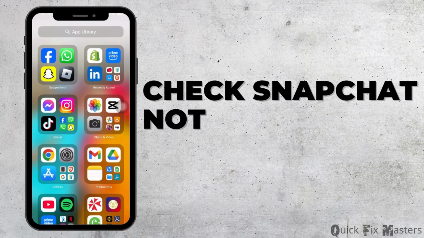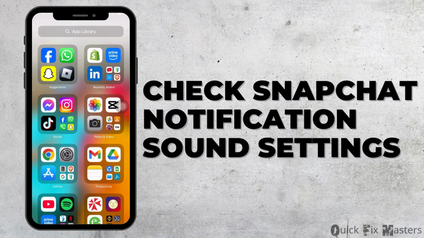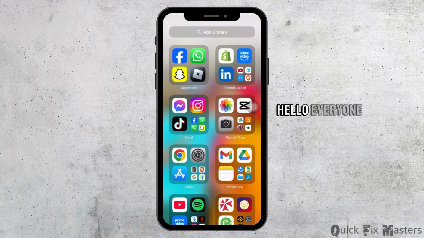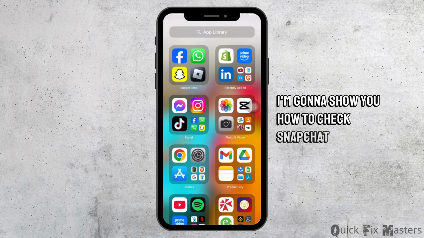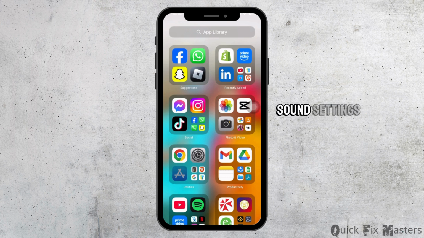How to check Snapchat notification sound settings. Hello everyone, in this video I'm gonna show you how to check Snapchat notification sound settings.